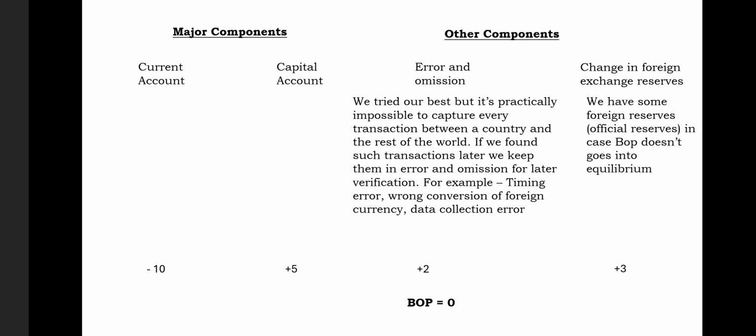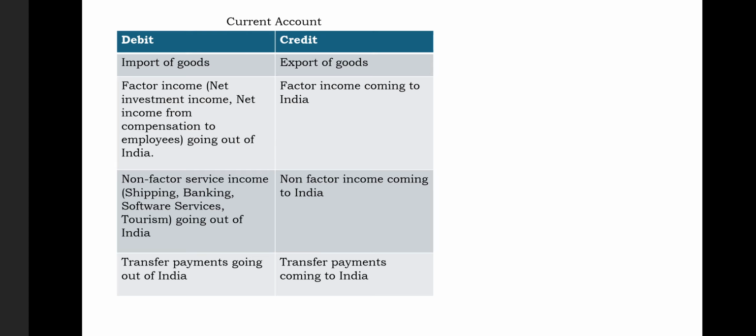So actually we are studying our second topic, that is we are analyzing the components of balance of payment. In order to analyze the balance of payment components more, we will study the current account separately. Now look at the current account. As we already know, a current account has two sides, debit and credit. Start with the first component.